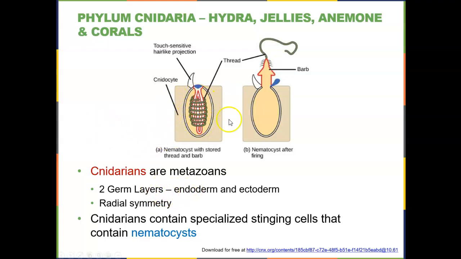Here's a stinging cell that has a nematocyst in it. This nematocyst, when it gets brushed or touched, will trigger the release of a barb, which can grab on and embed itself into another organism, which has a thread that releases a poison or a toxin.